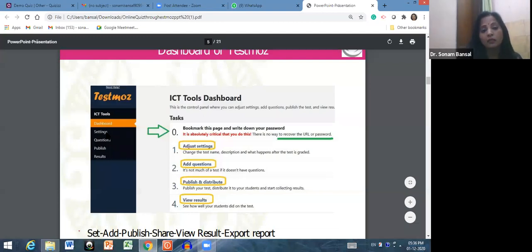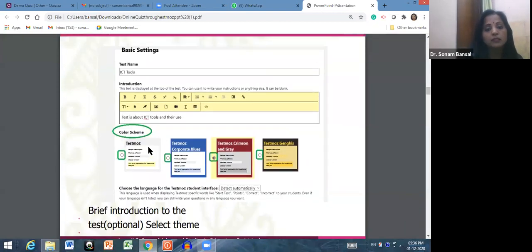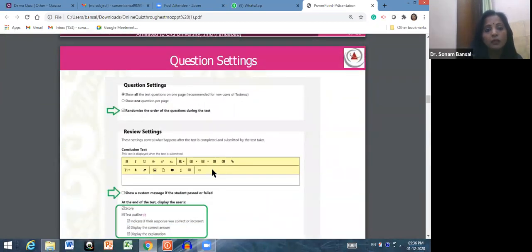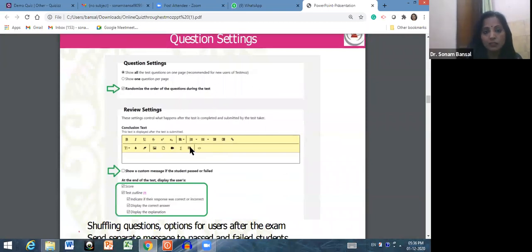And this is the basic format of creating Testmoz questions. Three colors are available, so you can choose any in the basic template. From here, you can choose the question settings. The number of questions you can set at a time is 50 for the free version.